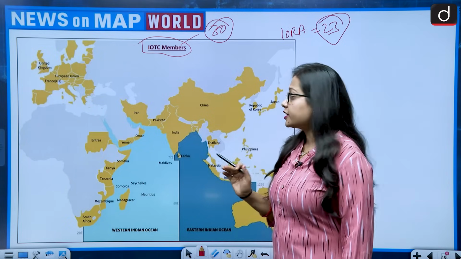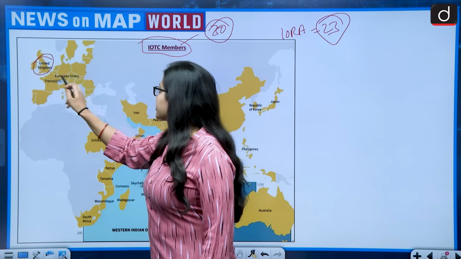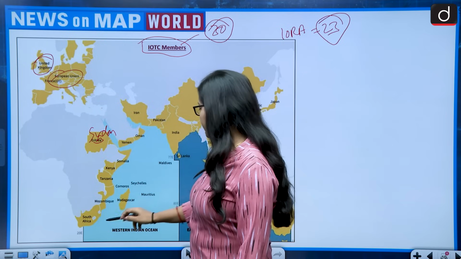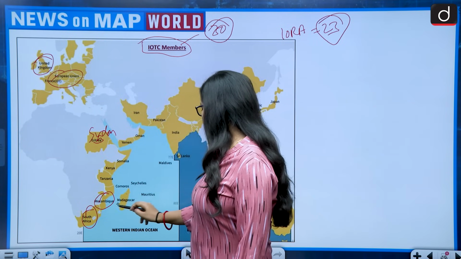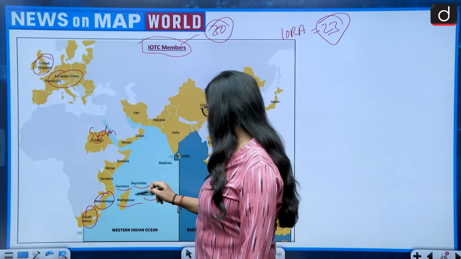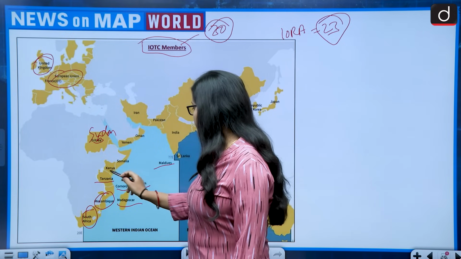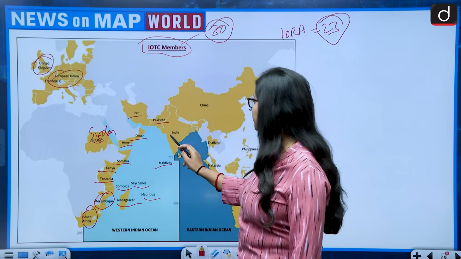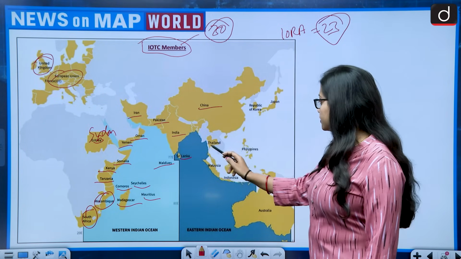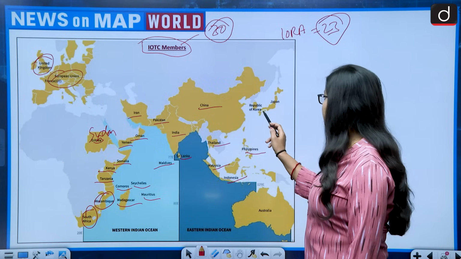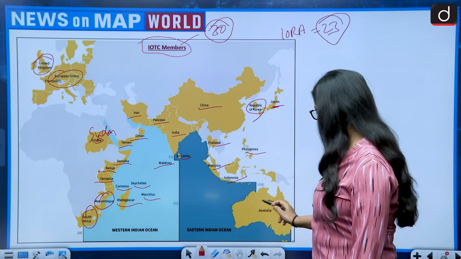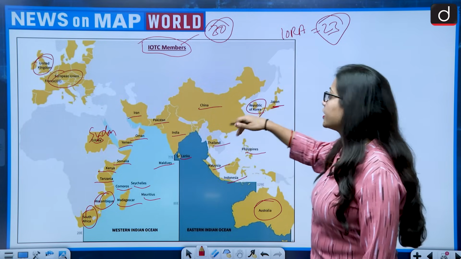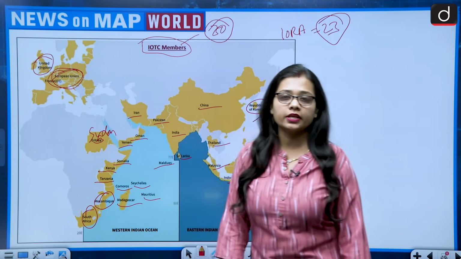So IOTC, 30 members can be United Kingdom, European Union, this is Sudan, then there is South Africa, Mozambique, Madagascar, Mauritius, Seychelles, Comoros, Maldives, Tanzania, Kenya, Somalia, Yemen, Oman, Iran, Pakistan, India, Sri Lanka, China, Thailand, Malaysia, Indonesia, Philippines, Korea and Japan. It also has Australia. So these are the members of IOTC, and it also has European Union in it.